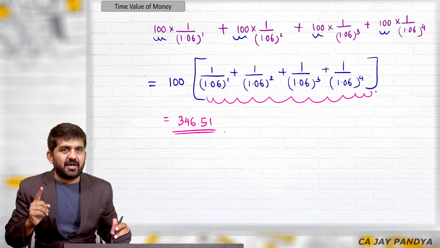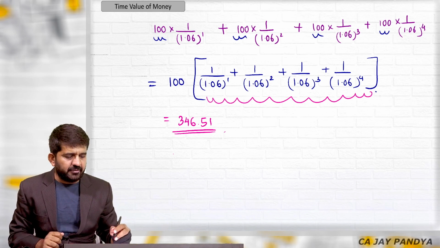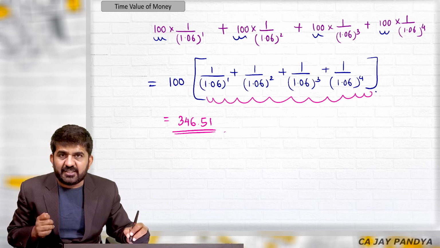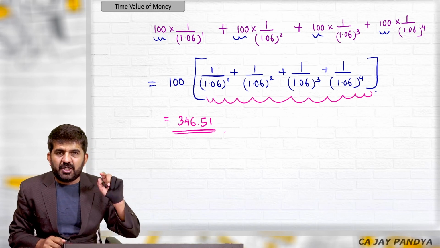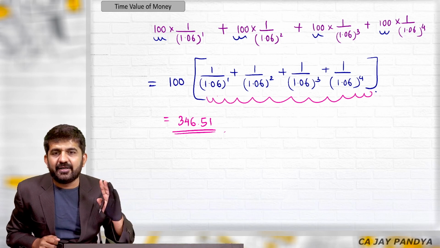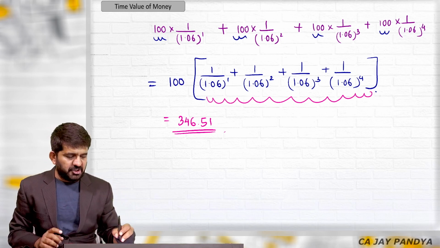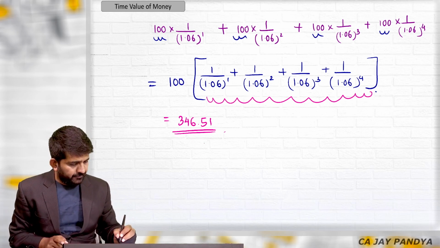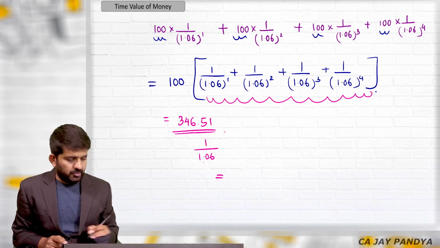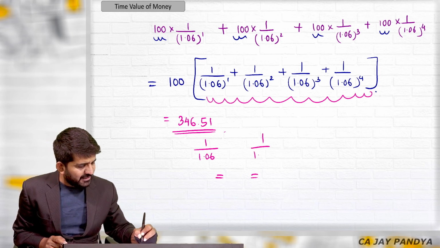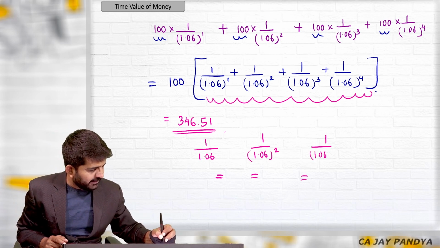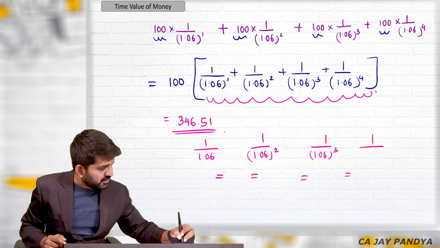Can you confirm in our messages whether you got it or not? Once again, 1 divided by 1.06 is equal to, 4 times, GT multiplied by 100. You will be getting the same answer, which is 346.51. See what is happening. 1 divided by 1.06, you press is equal to, you get this answer. Again you press is equal to, you get this answer, and again, and again.